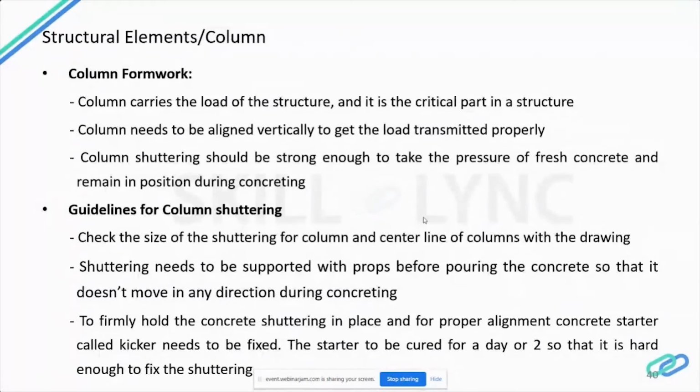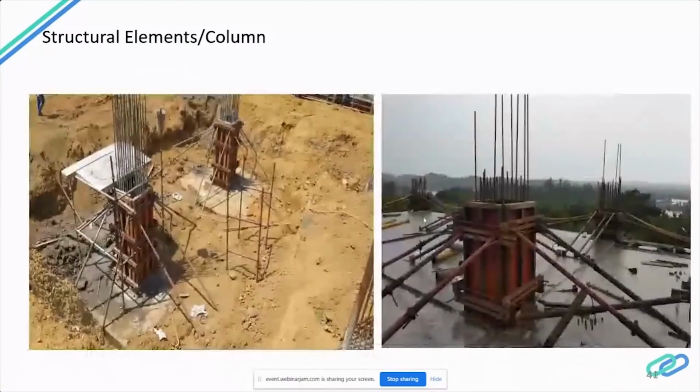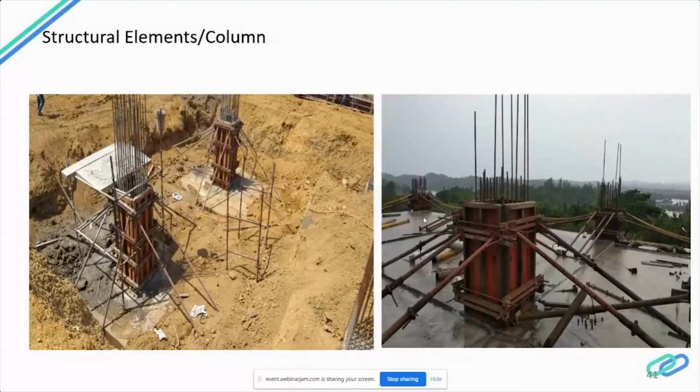So this is how the column shuttering is done at site. If you can see, nowadays we use this kind of shuttering, not a simple plywood. And we have provided the shuttering angles at a 45 degree prop angle to support while pouring of concrete.